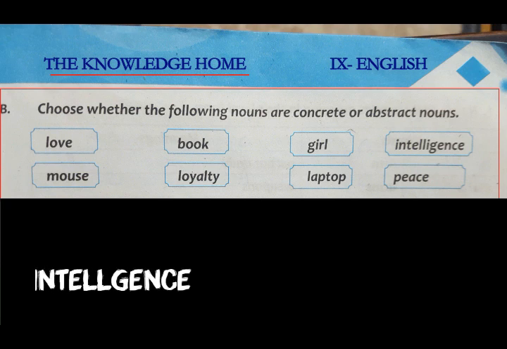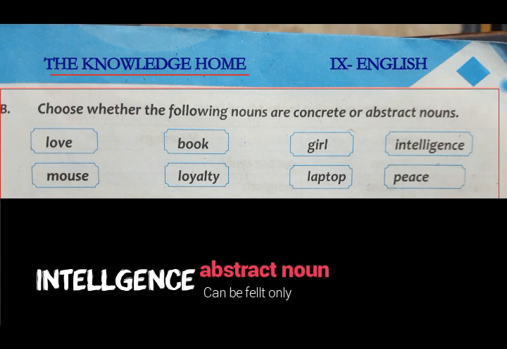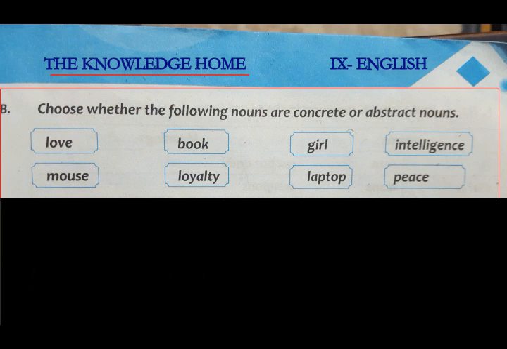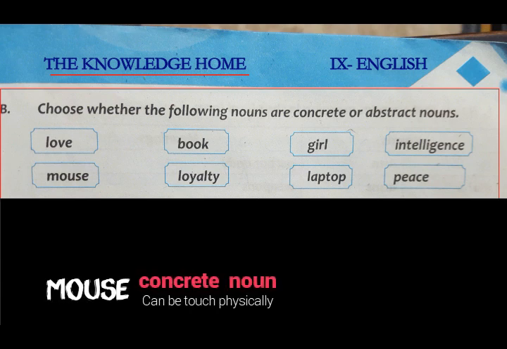Intelligence, we can only feel the intelligence. A person may have intelligence in his mind, but we cannot see it. It is an abstract noun. Mouse is a concrete noun, so you are going to do it as I am telling you.